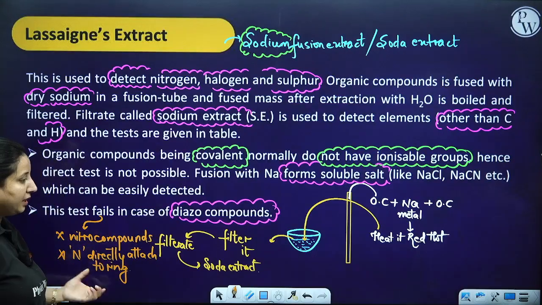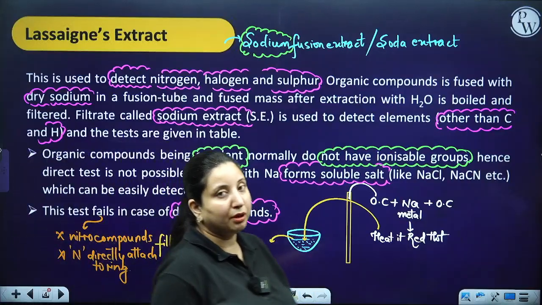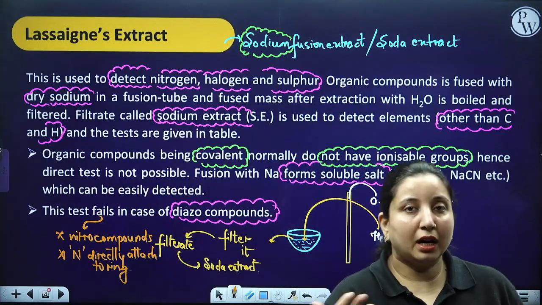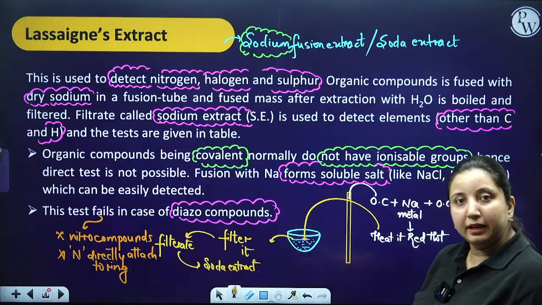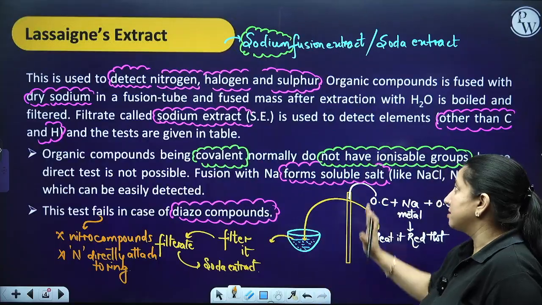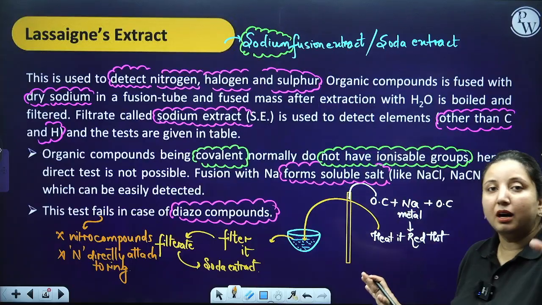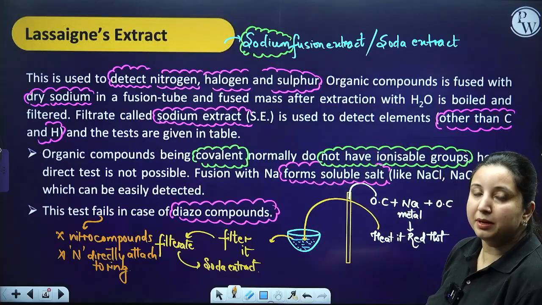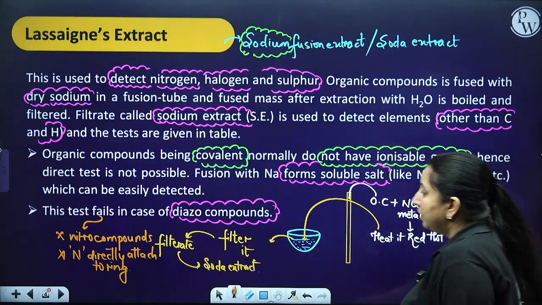So in these three cases this test is not going to give you a positive result. In other cases of nitrogen, like aniline, it is going to give you the test. So this is how we start our detection of elements other than carbon and hydrogen.